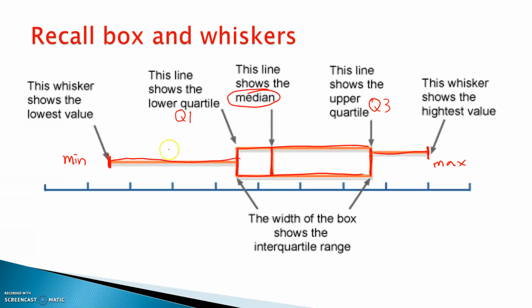Now, why was this important? Well, each piece here holds 25% of my data. And so how is this useful? We can see that there's a big cluster here. It's kind of weird to explain, but in this little range, there's 25% of the data. So it's all clustered in between these values here. That again tells us a lot. We can interpret depending if I had an actual real life situation.